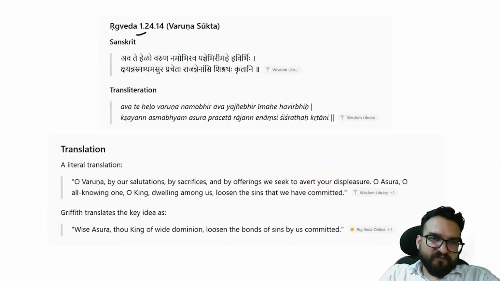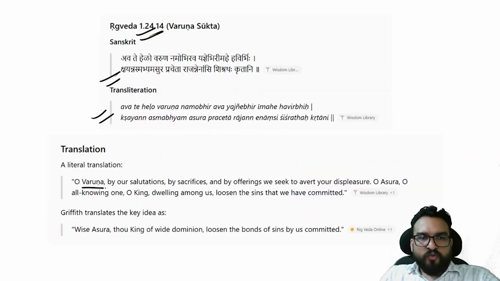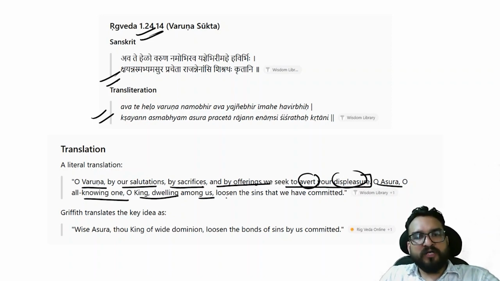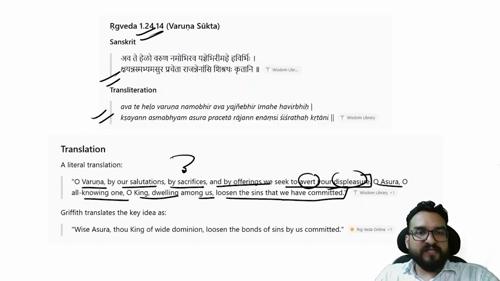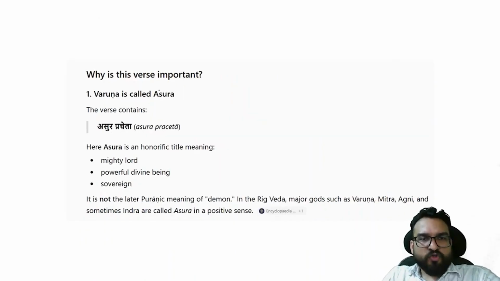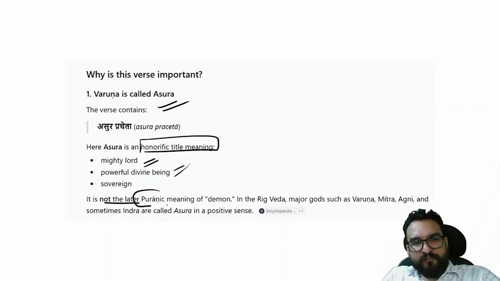देखो ये वाला ऋग्वेद की वर्ड्स की बात कर रहा था मैं यहाँ पर. O Varuna, by our salutation, by sacrifices, by offerings, we seek to avert your displeasure. मतलब avert your displeasure. आप दुखी हो वो हम नहीं चाहते. O Asura, O all knowing one, O king dwelling among us, loosen the sins that we have committed. आप वरुणा के सामने अपने sins commit कर रहे हैं, right? Early concept of sin: loosen the sins that we have committed. Varuna is called Asura. Asura is an honorific title like mighty lord, powerful divine being, right? It is not the later Puranic meaning of demon.